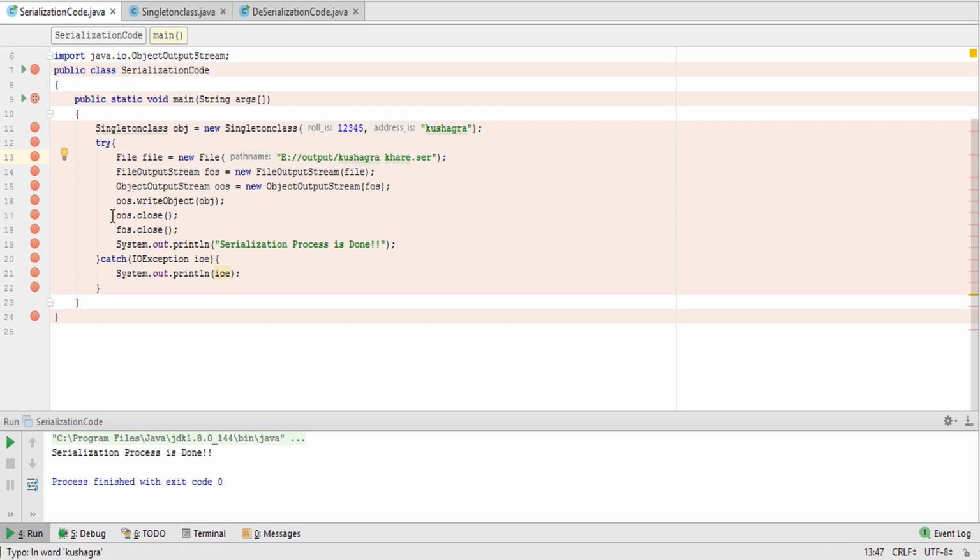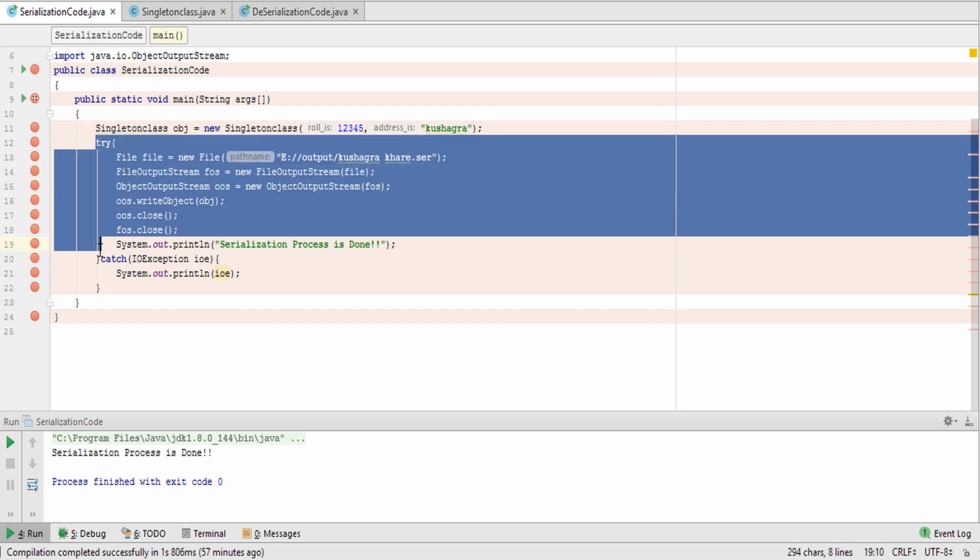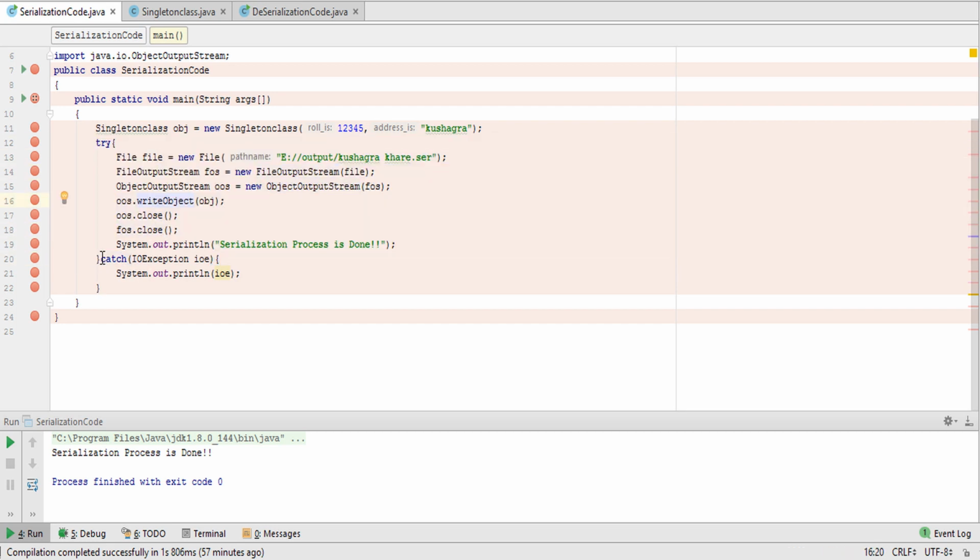After that we will close the connections, and we will show the output, that is, serialization process is done. If anything goes wrong or an exception is created, that will be handled in this catch block, and that will show what exact exception has been created with the help of this System.out.println IOE.